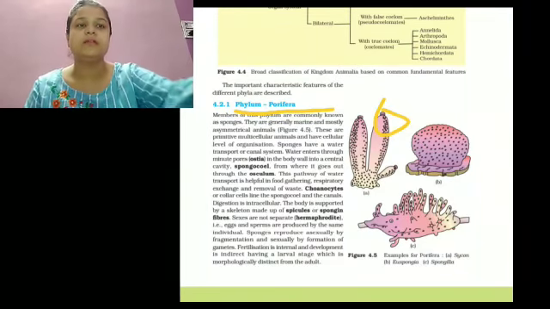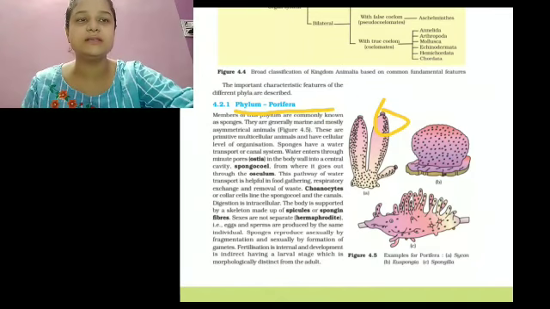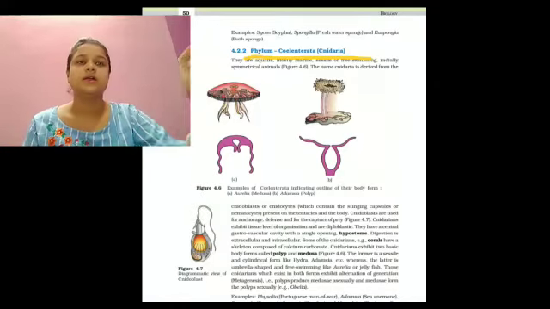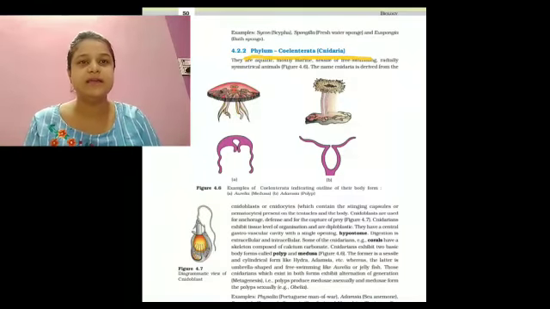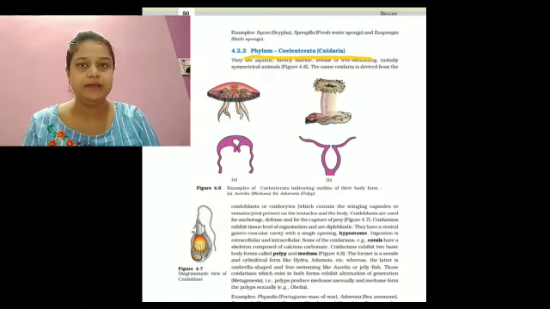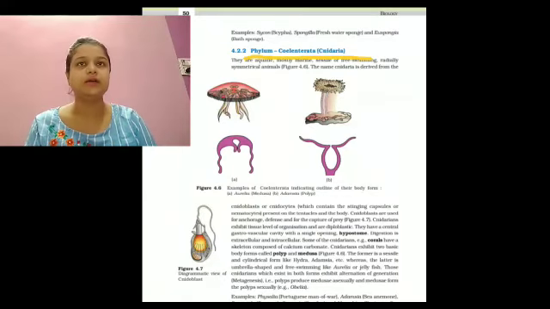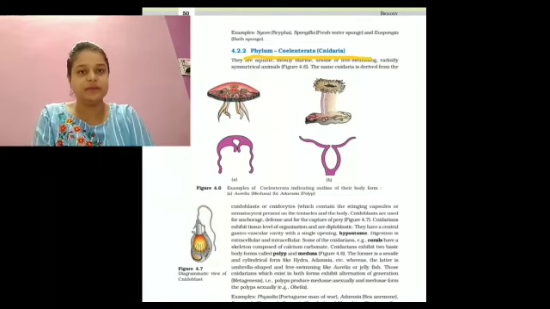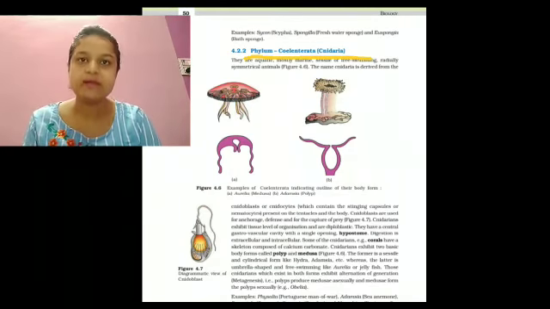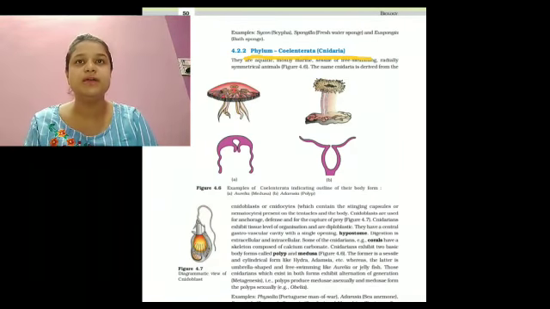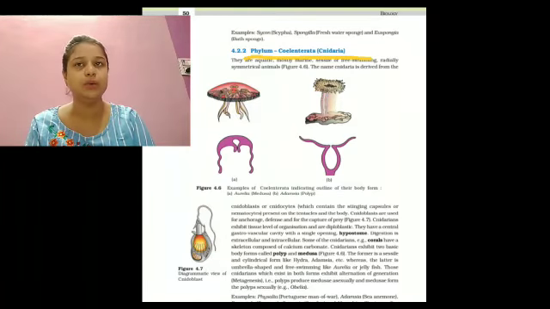Now we are discussing the next phylum. The second phylum is Coelenterata, also called Cnidaria. They are mostly aquatic, marine, sessile or free swimming, with radial symmetry. They exhibit tissue level of organization, are diploblastic, with a single opening.